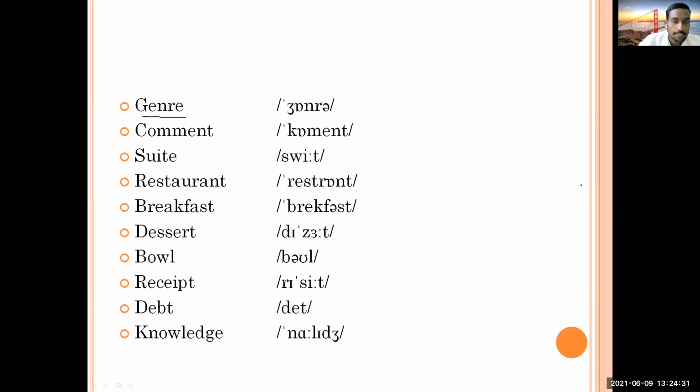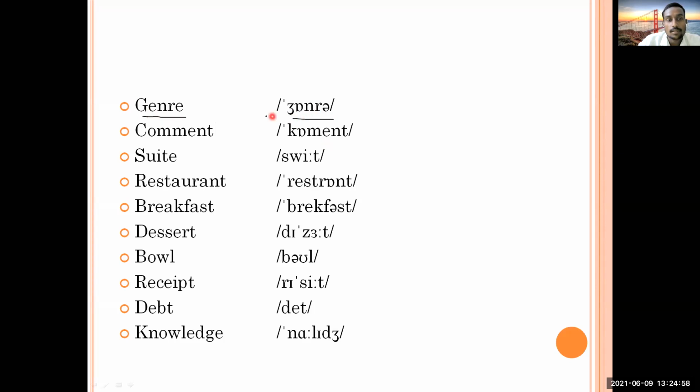If you are not able to read or pronounce it, it's genre. You have to pronounce it genre. Apparently it seems that you are going to call it with a J, but it is not J, it is genre.